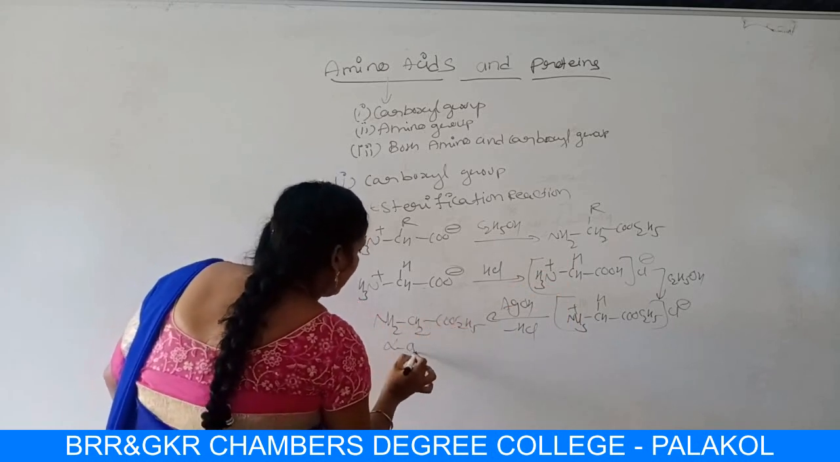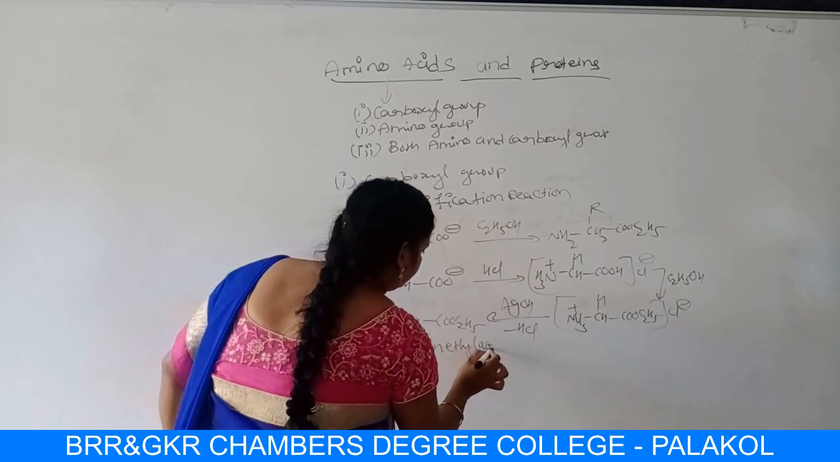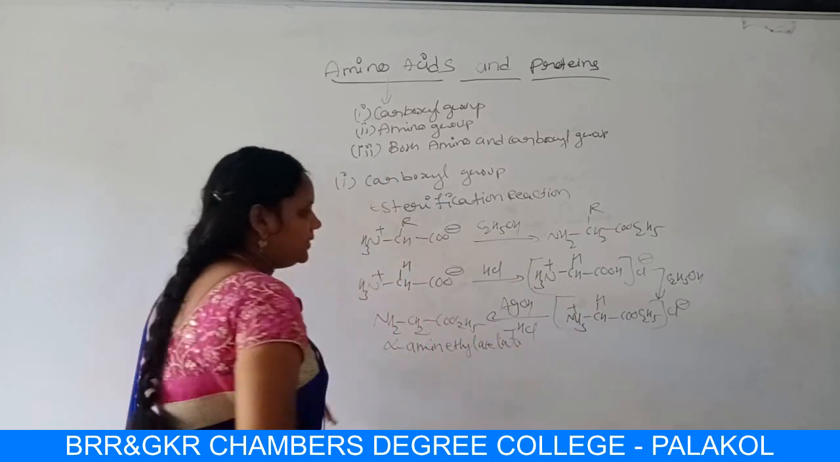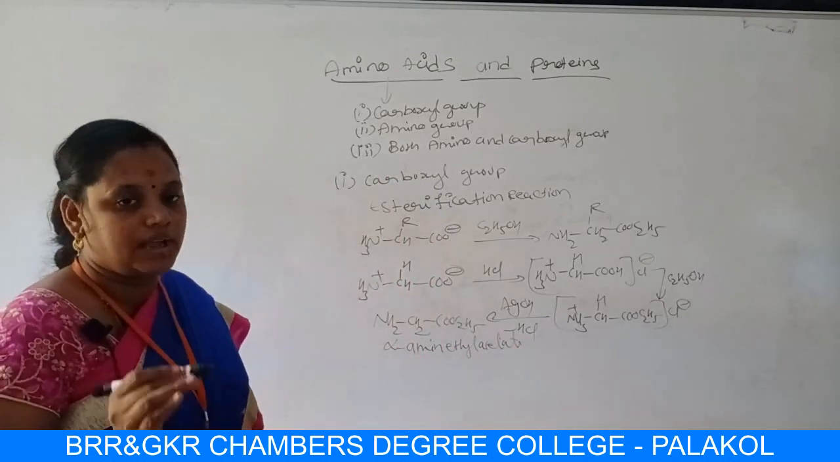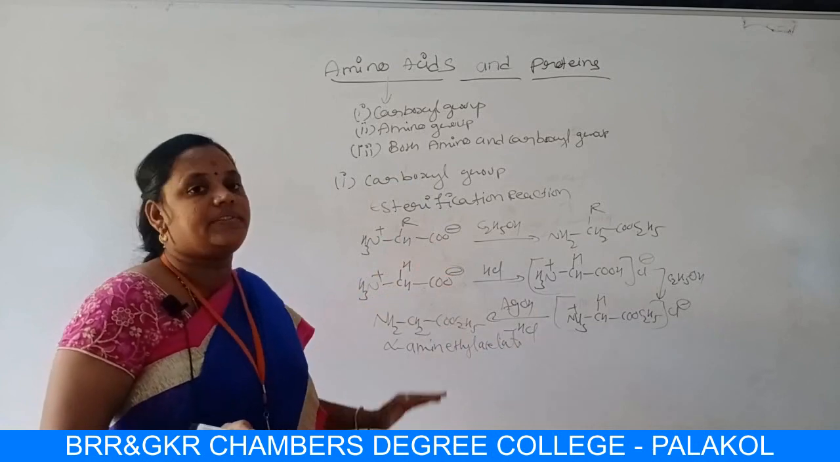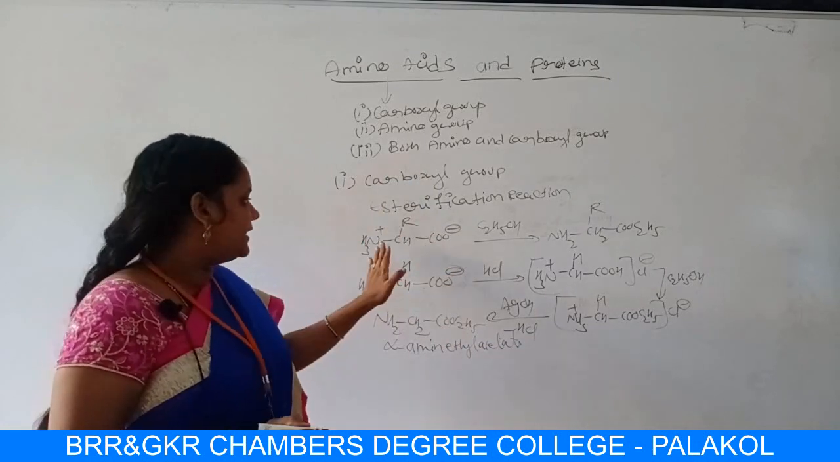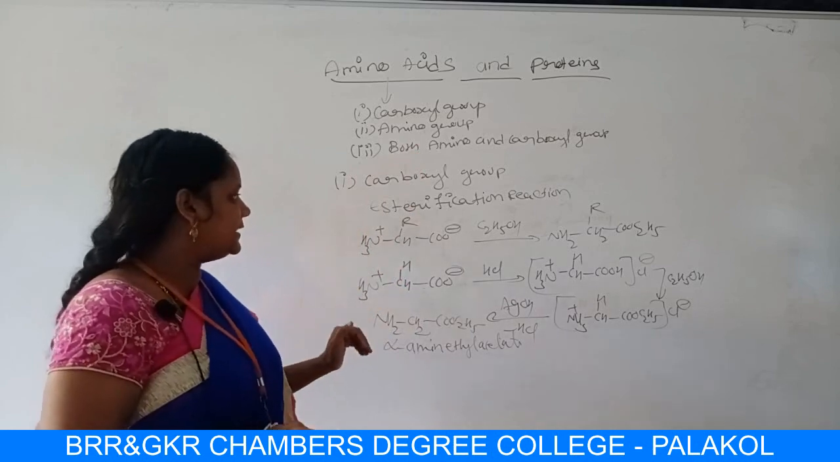This is alpha amino ethyl acetate. What is the name of this compound, students? Alpha amino ethyl acetate. This is the esterification reaction due to the carboxylic acid group. For example, here I have taken glycine.